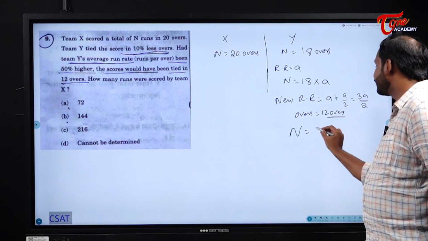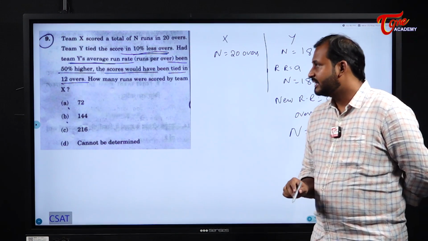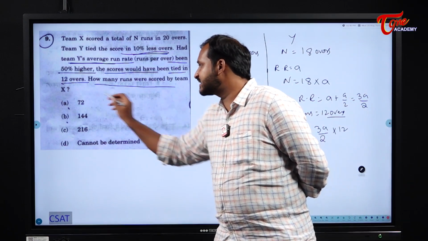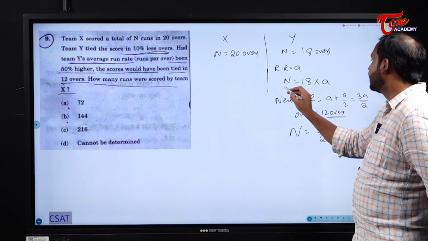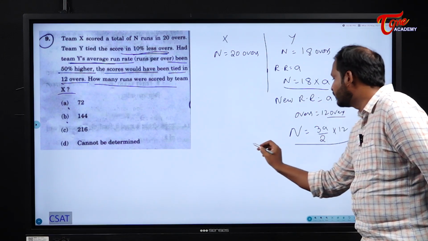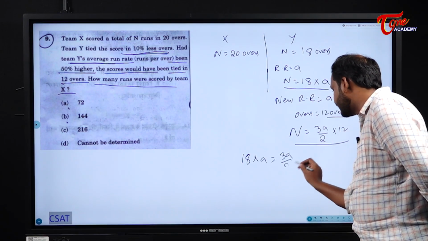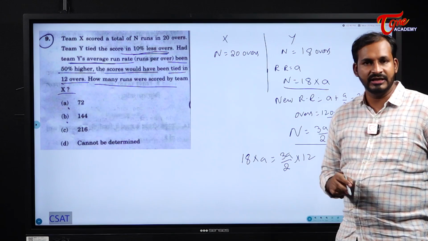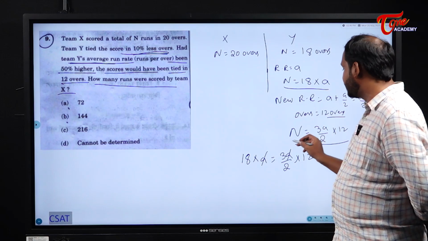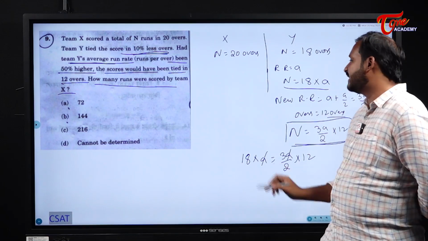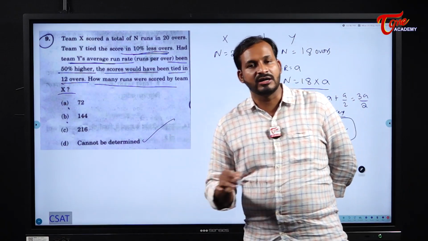According to the new data, 3A by 2 into 12. They are asking us how many runs, that means they are asking us about n. With this given data, in the worst case, here n and here n are both equal. So you can write it as 18 into A is equal to 3A by 2 into 12. Right? Nothing more than that. So A and A will get cancelled and it is practically not possible for us to find the value of n. Why? Because with this given data, we cannot find the value of n. So here our answer becomes cannot be determined.